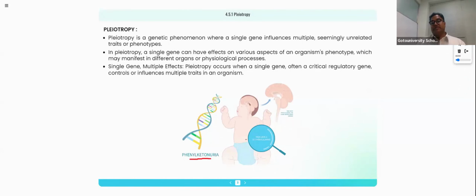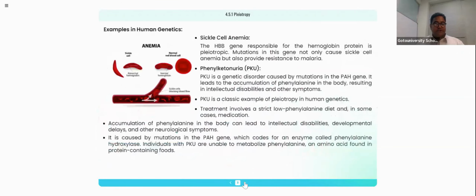This phenylketonuria is because of the negative pleiotropism, because of the defective single allele bringing the various characters. That is the message we need to understand, right? So now in pleiotropism itself, when we are going for sickle cell anemia, we all know very well in sickle cell anemia the hemoglobin is defective. The RBC is defective. The defective hemoglobin is responsible for not performing the gaseous transport in the bloodstream.